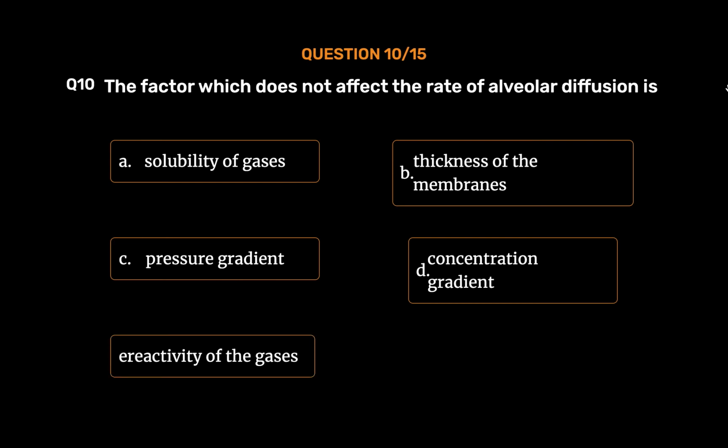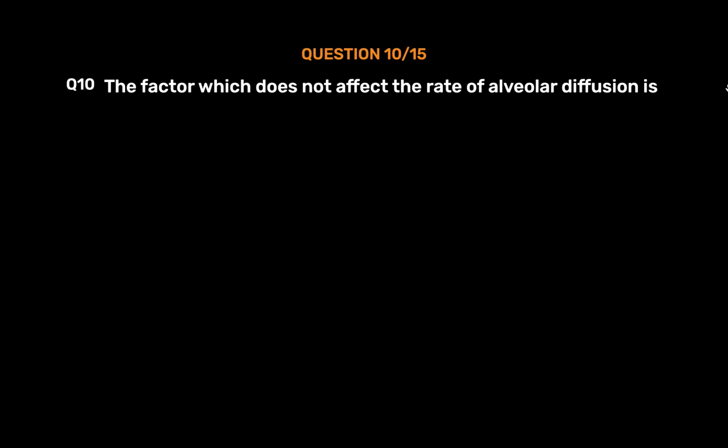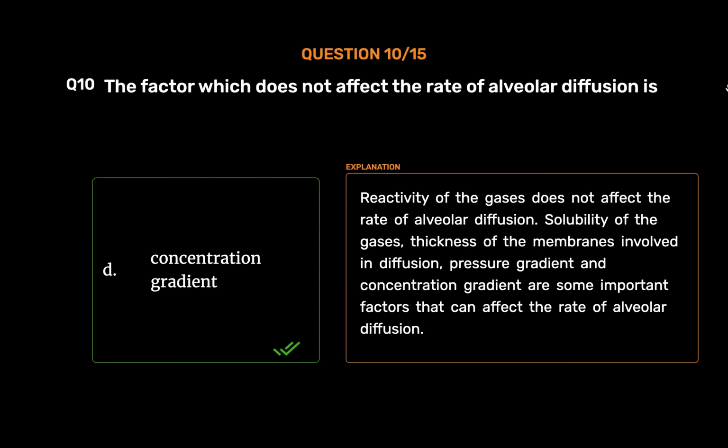The correct answer is option E, reactivity of the gases. Reactivity of the gases does not affect the rate of alveolar diffusion. Solubility of the gases, thickness of the membranes involved in diffusion, pressure gradient and concentration gradient are some important factors that can affect the rate of alveolar diffusion.